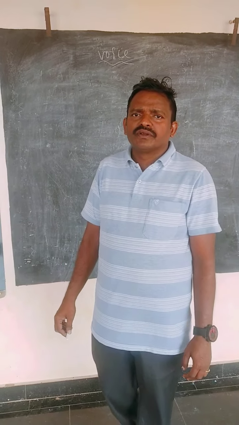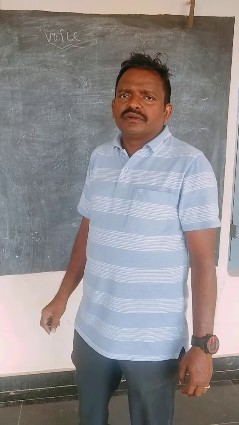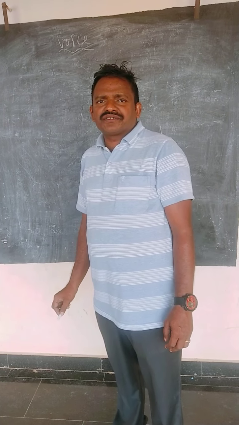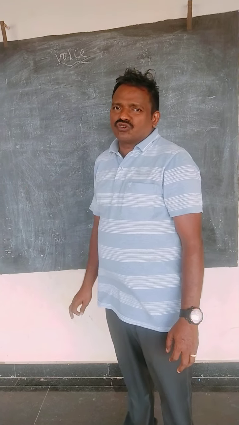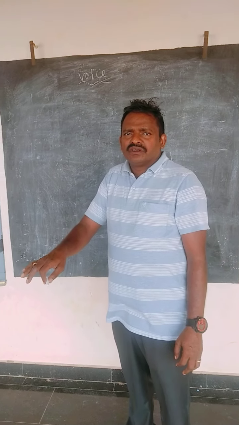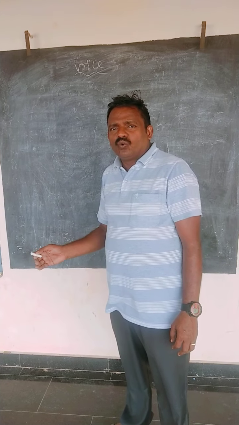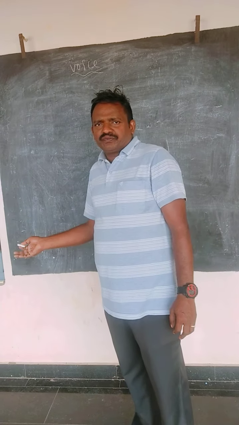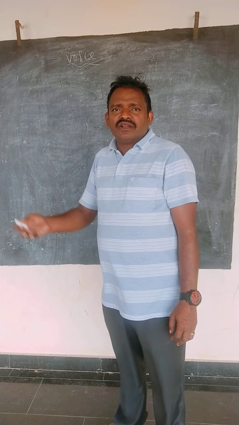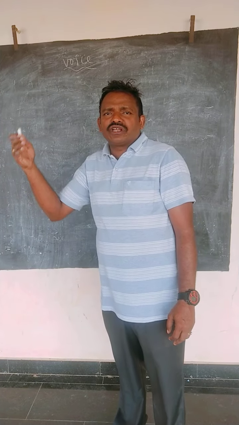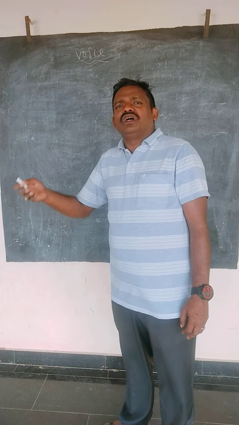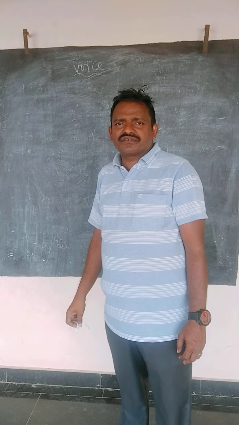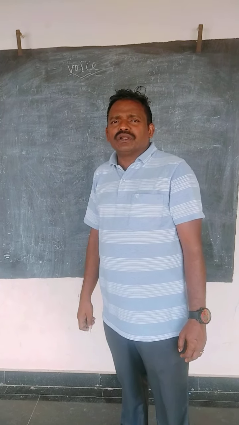Yesterday, we discussed voice, active voice and passive voice. In the previous class, we explained a table also. What is active voice? What is passive voice? Okay. How do we change sentences from active to passive? Already we have given five rules: first rule, second rule, third rule, fourth rule and fifth rule. And again a table was also given in the previous class. I hope you understand.